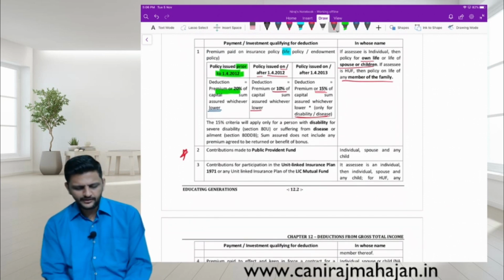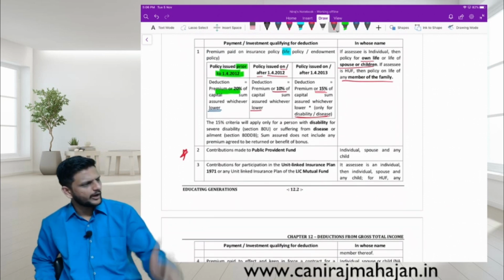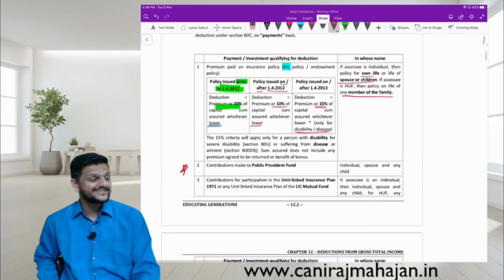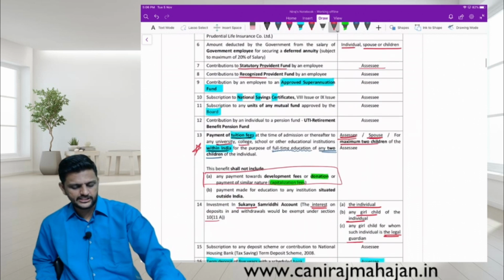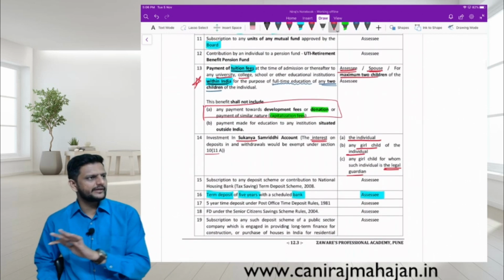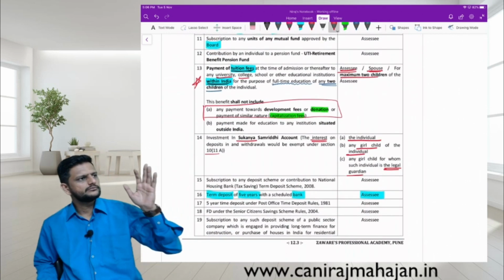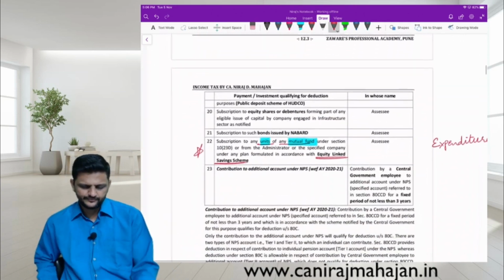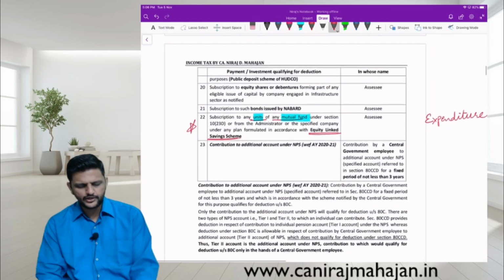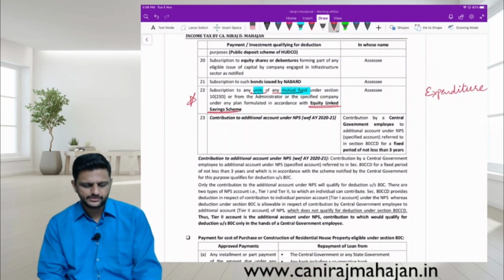Correct? PPF can be in the name of spouse or children also. The assessee can claim deduction. Okay. So 80C, pay attention, has one of the biggest types of investments already mentioned in section 80C. And the last one, we'll have to take separately when we do NPS.